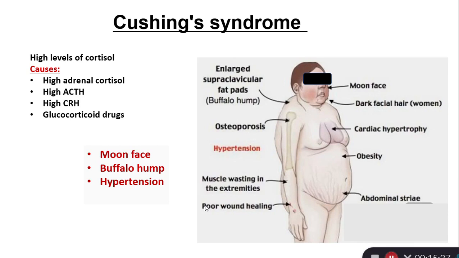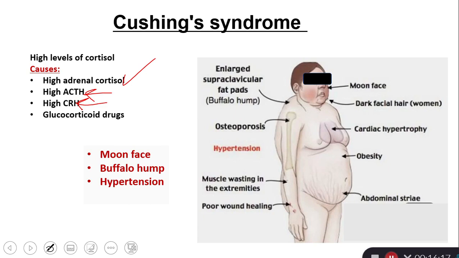High level of cortisol for a long time leads to Cushing syndrome. The reasons for that might be due to a tumor affecting the adrenal cortex, which releases a high level of cortisol, which is a primary problem. The reason might be at the level of the pituitary gland that has a tumor producing excess adrenocorticotropic hormone, or it might be at the hypothalamus level that produces excess CRH, corticotropin releasing hormone.